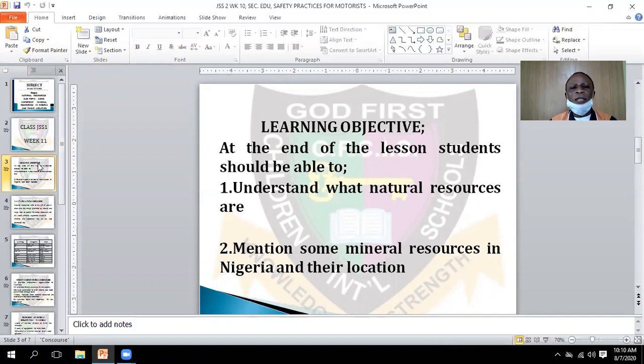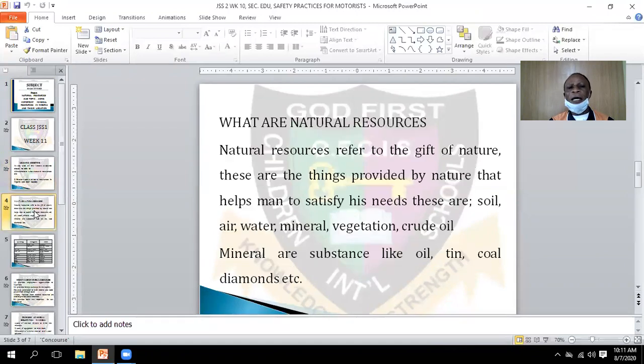What are natural resources? One. What are mineral resources? Two. And in Nigeria, their location, that is, where we can see them.